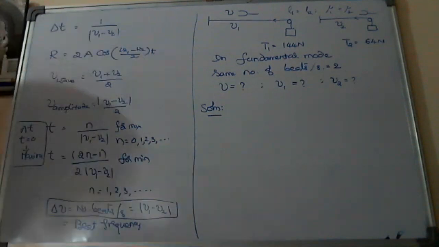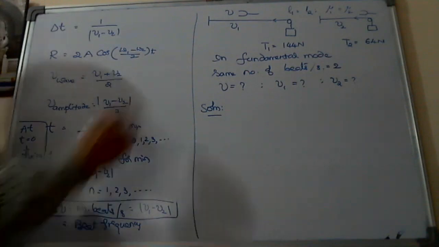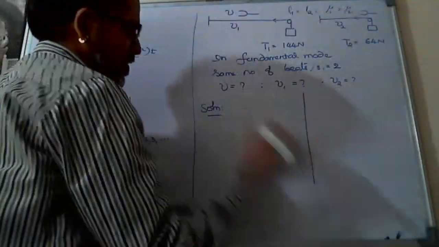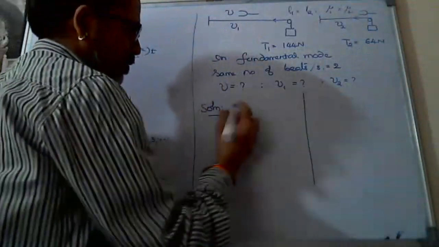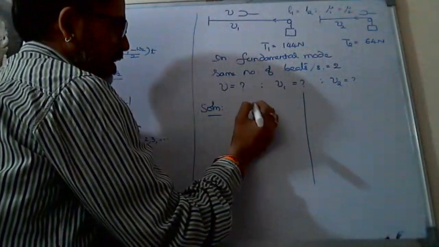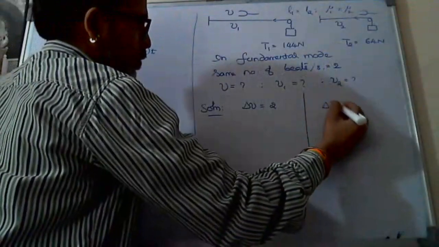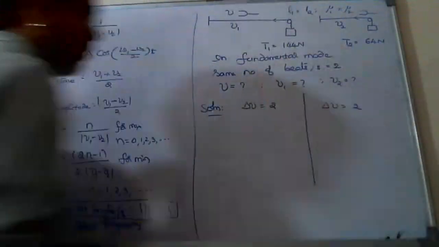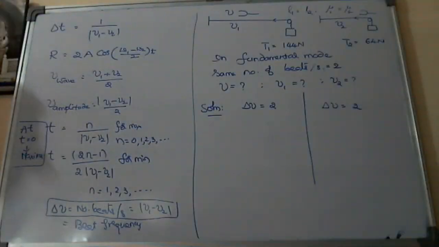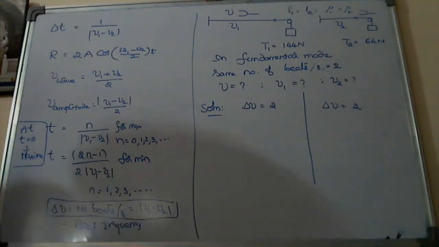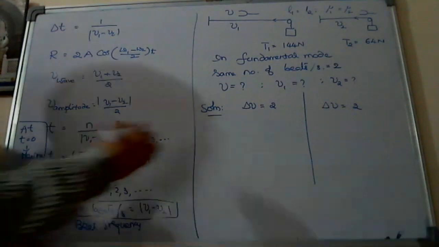Delta nu is the same for the first string as well as the second string. First string delta nu is equal to 2, and with the second string also delta nu is equal to 2.